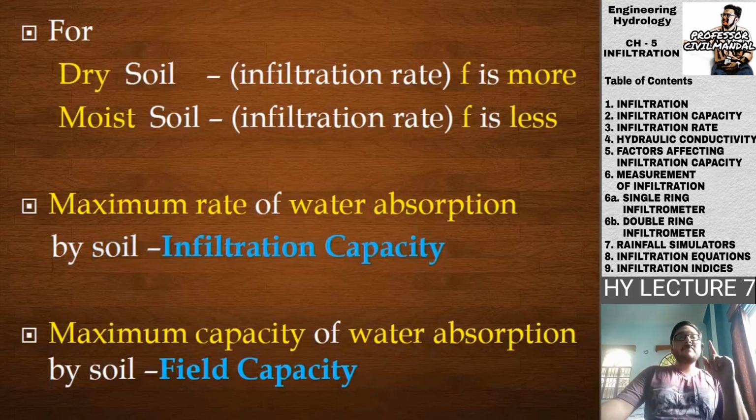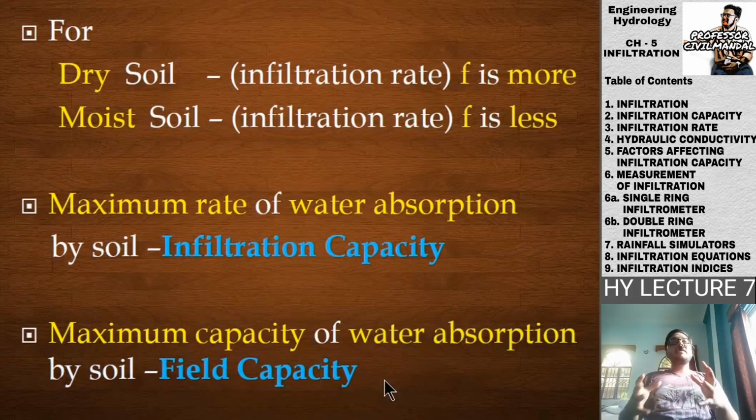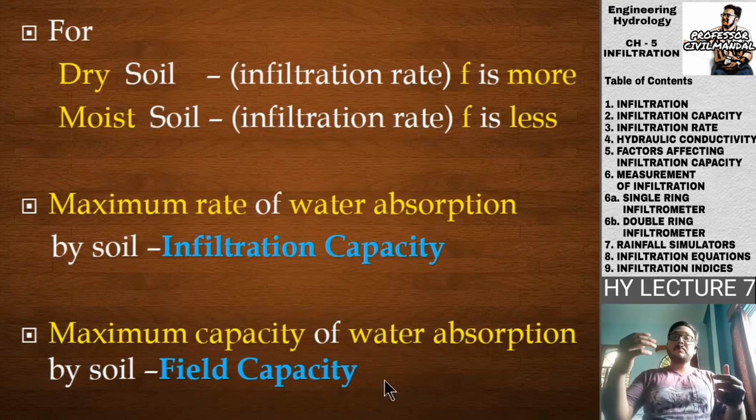The maximum capacity of water absorption by soil is the field capacity. Now, infiltration rate is the maximum rate of water absorption. And now if we are asking of the maximum capacity, that how much? Previously, infiltration capacity was the rate, meaning in one particular span of time, what will be the maximum amount of water seeping through that particular soil.